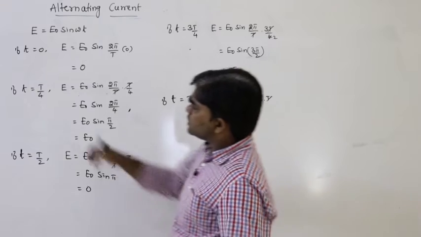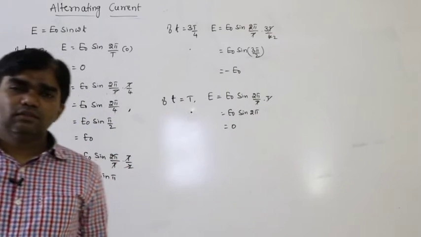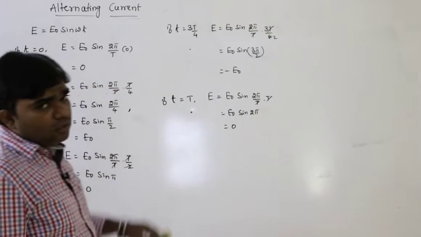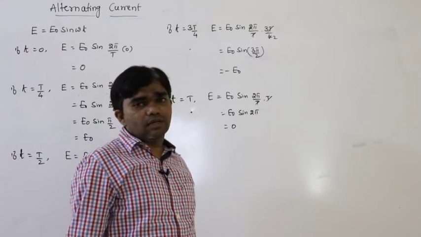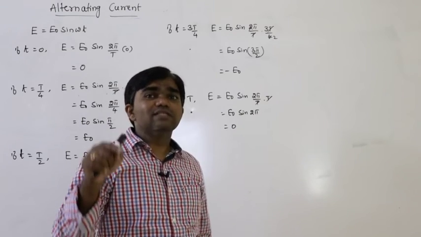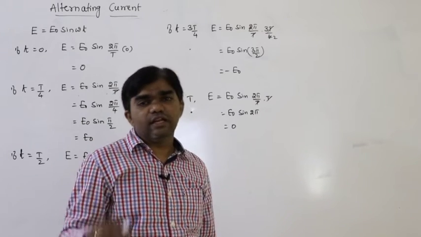Why do we only have to consider T by 4 like that? Why only 0, then T by 4, T by 2, 3T by 4, T? Why don't we consider T by 6, T by 3 like that? Of course, that we also have to calculate. That gives the instantaneous EMF and instantaneous current.